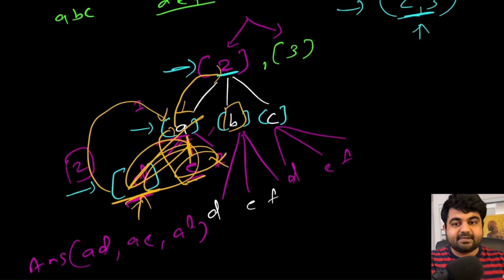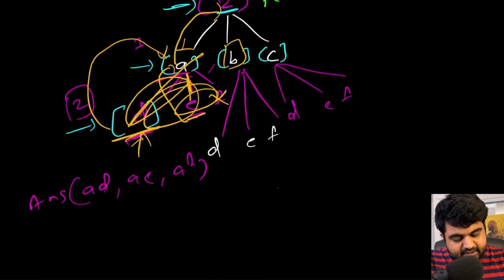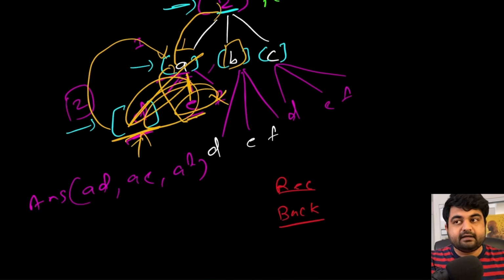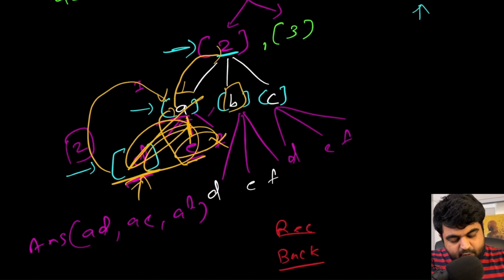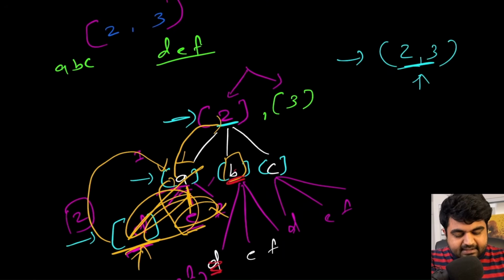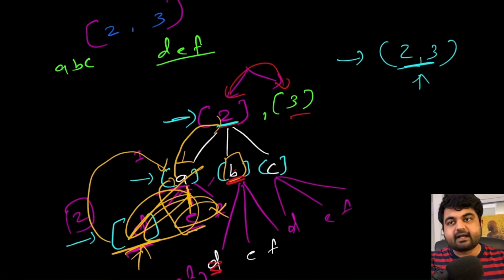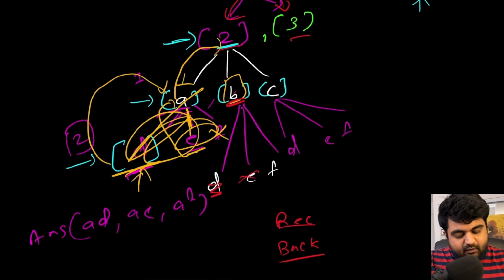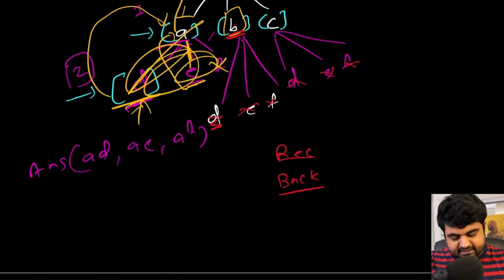Now I know what I just explained might have confused you a bit. That's why when we go into the coding section, I will explain the whole thing with much more clarity. But this is the whole approach. Basically, we are simply using recursion and backtracking to solve this problem, because repeatedly we are doing the same operation. And we know that for this, we need to have a terminating case. The terminating case would be that the moment we identify that one path or one combination contains the same number of characters as the number of inputs given, or the index value, then we add it to the answer and once again backtrack, and keep repeating the same process until we have exhausted all the possibilities, and whatever answer we found, we return that.